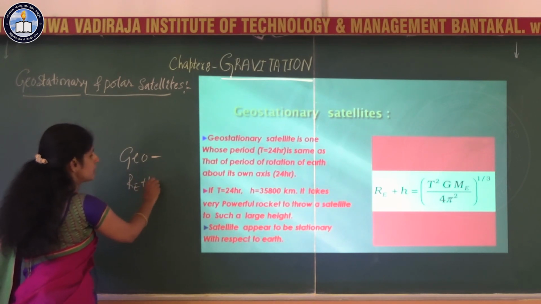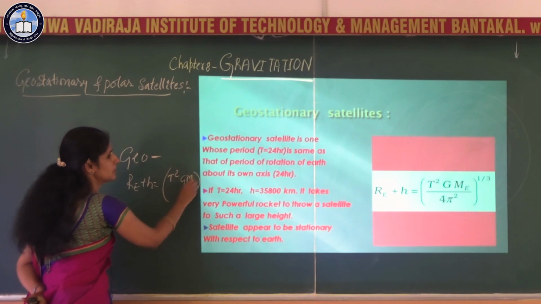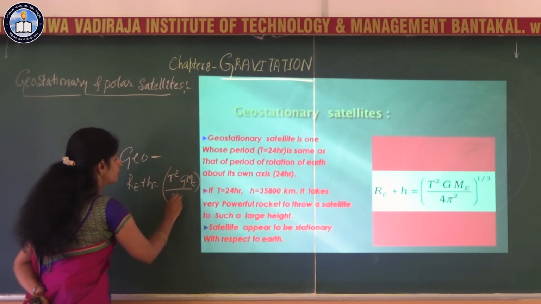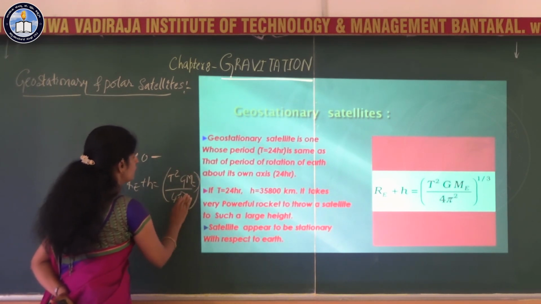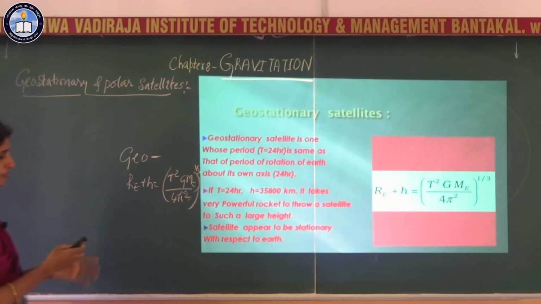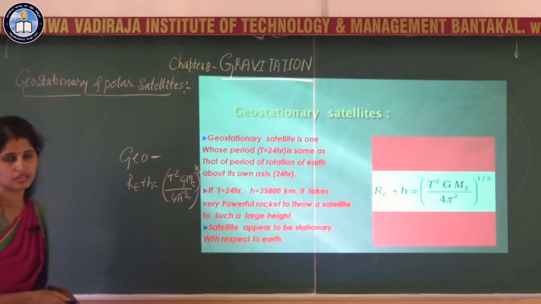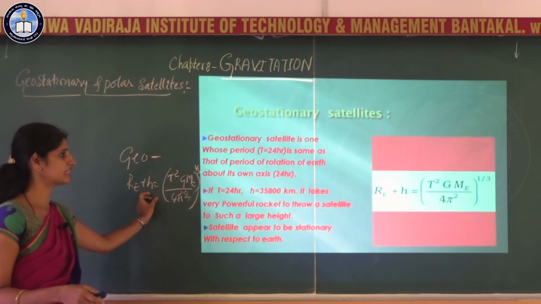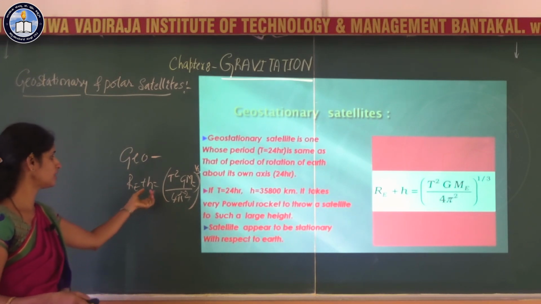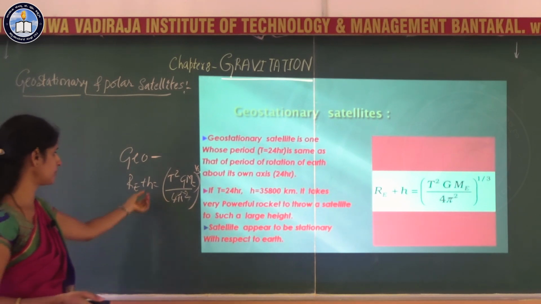Re plus H is equal to (T square GME divided by 4 pi square) to the power 1 by 3. With that relationship, you can calculate the height of that satellite. That is, in which height you have to place that satellite above the surface of Earth. H can be calculated.